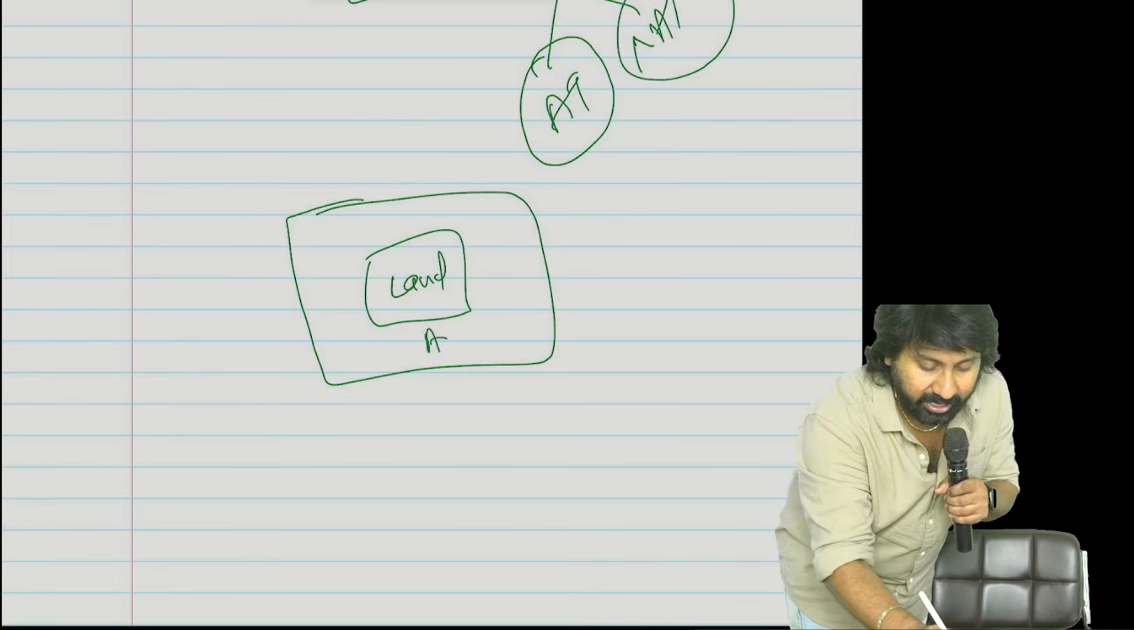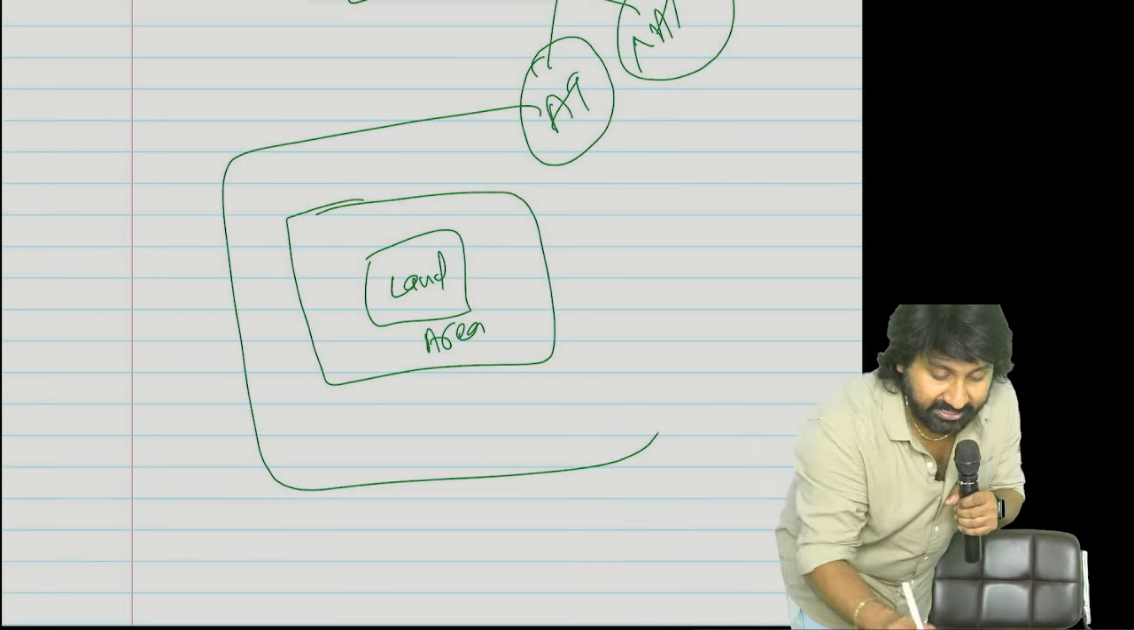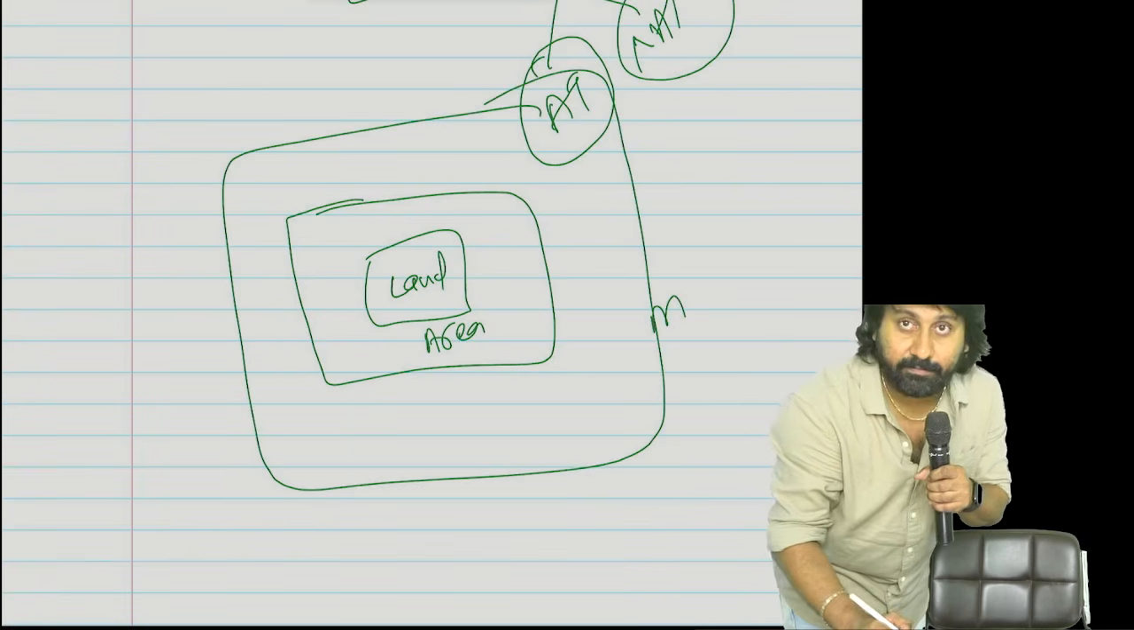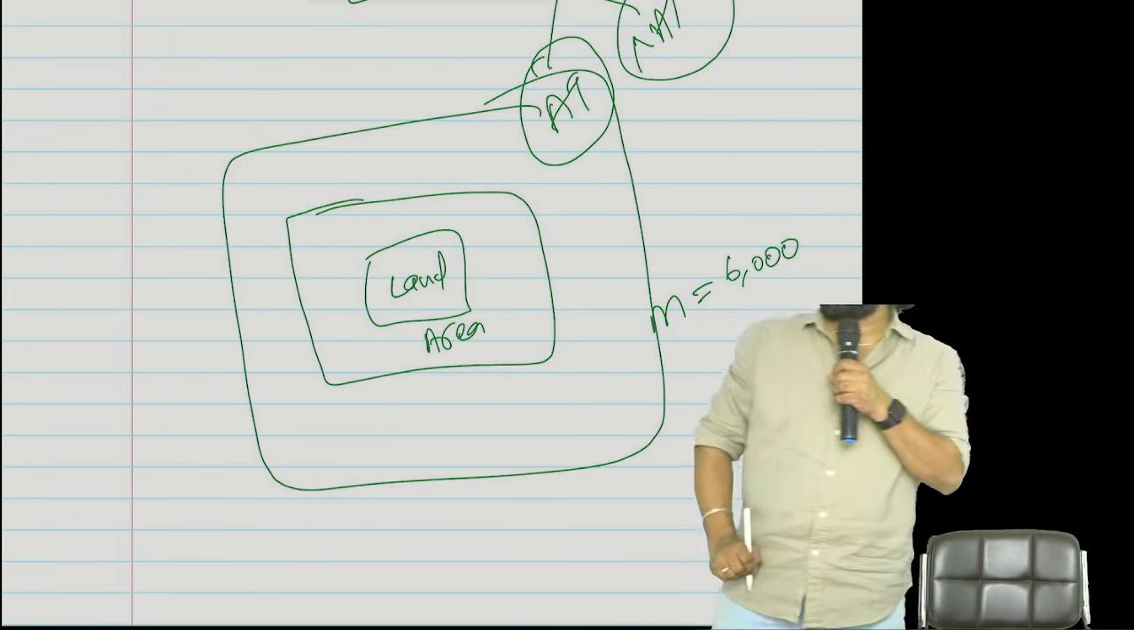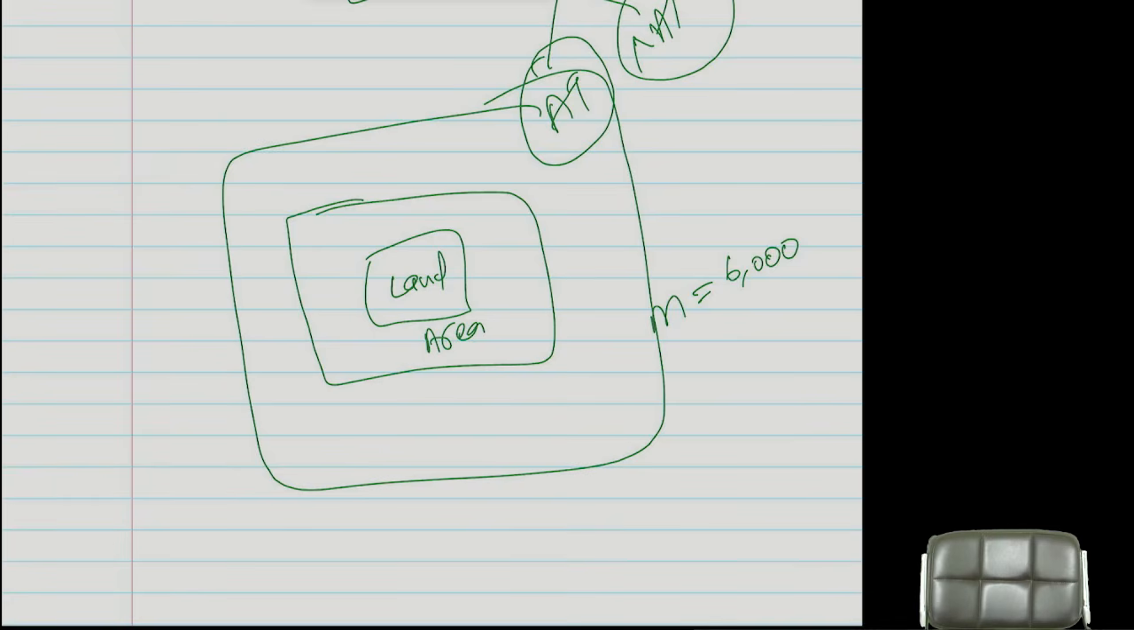This land is located in an area coming within the purview of a municipality. That municipality has a population of 6,000. Understood the point? Is it urban agricultural land or rural agricultural land?